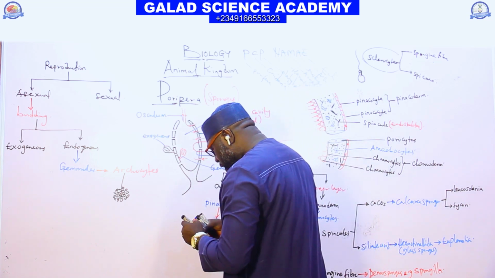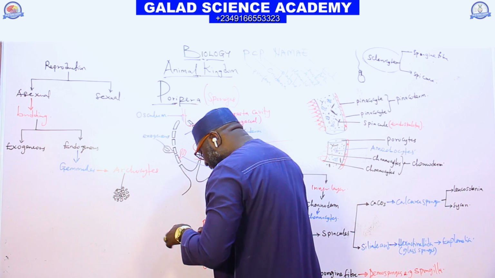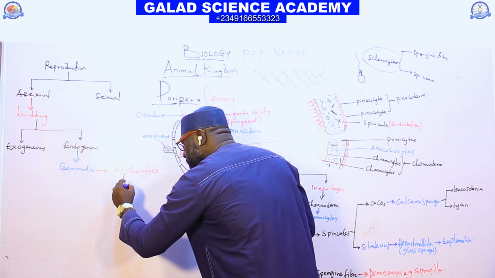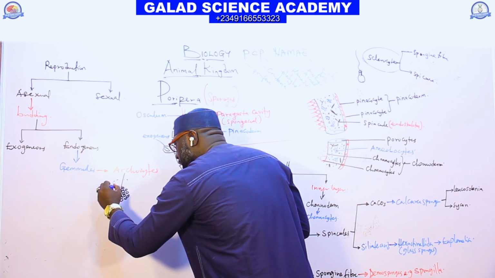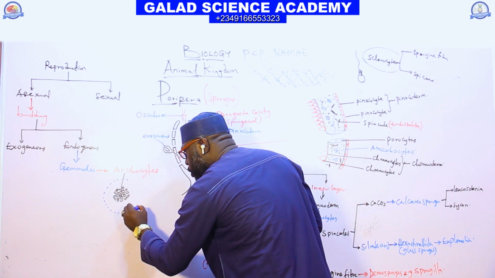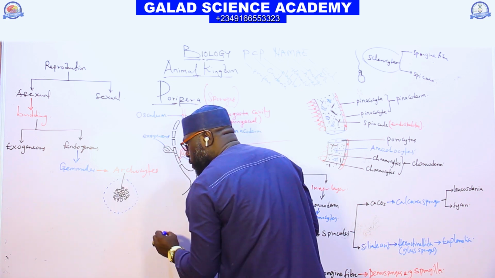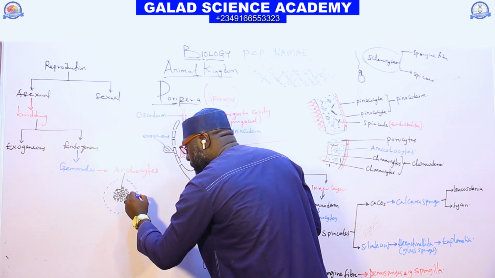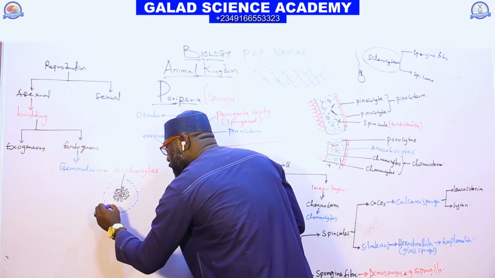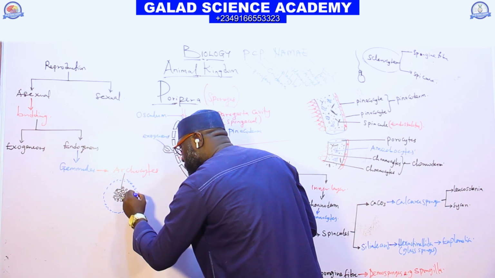And the cells are surrounded by a spicule. It will be produced by a spicule.